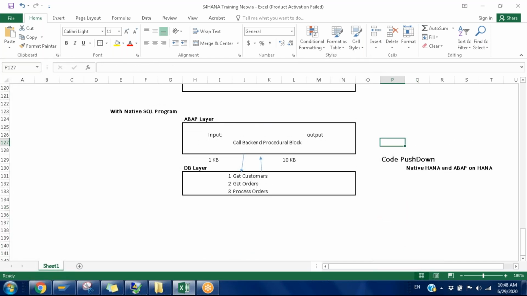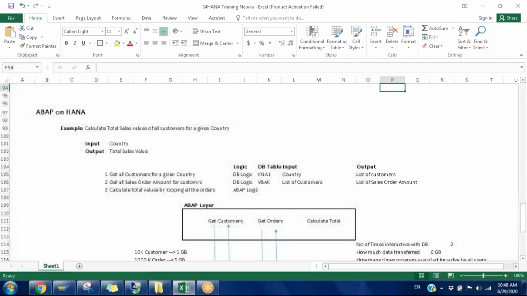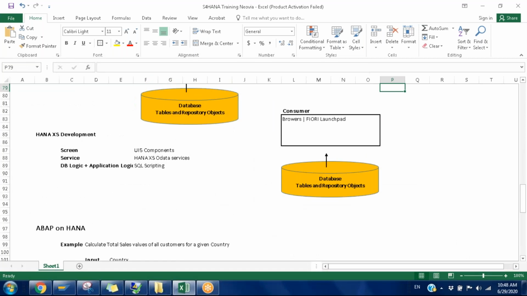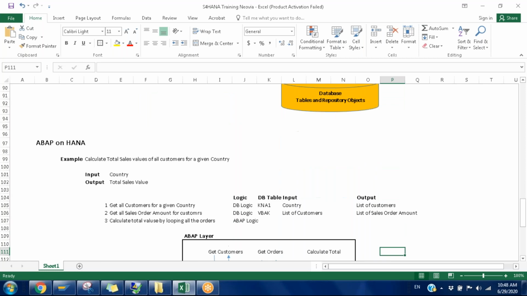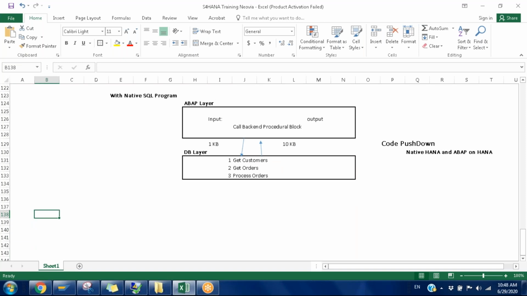Native HANA, we have already seen how to build the objects, but how to call them we have not seen. I have created one model in the HANA database, but how to call it from ABAP? We didn't see that. And we created a procedure, but how to call it from ABAP? We didn't see that either. Anyhow, we'll see that. At the native HANA level, I might have created a database procedure, maybe a HANA model. These are things we can call from ABAP, but not directly, only indirectly.